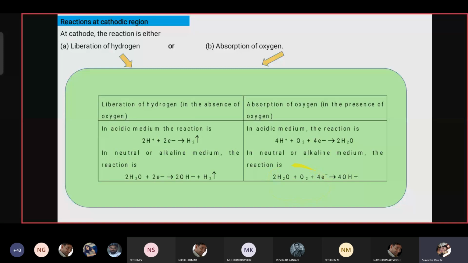So basically, the cathode reaction takes place in the medium. In both cases, whether it is hydrogen liberation or oxygen absorption, OH minus is liberated.